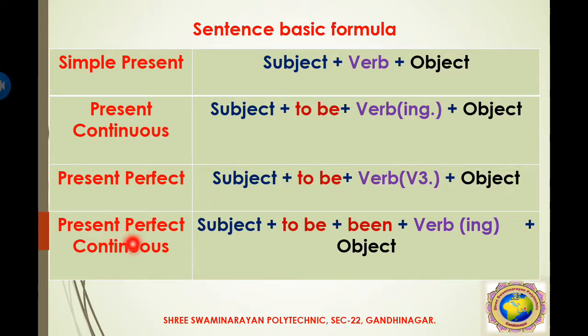Then present perfect continuous form: subject plus to be plus been. It means the be form of the verb, plus verb in ing form, plus object. Okay. So these are the basic formulas. Then you have clearly understood how you can write a sentence in a particular tense.